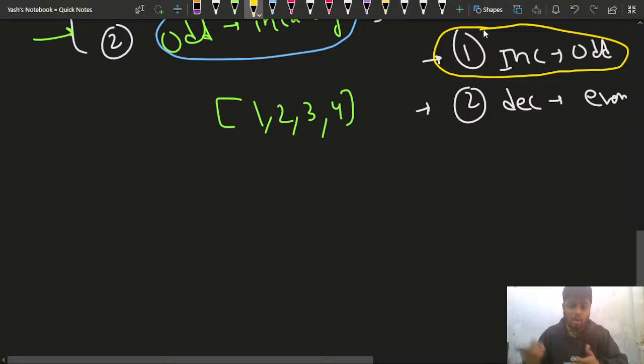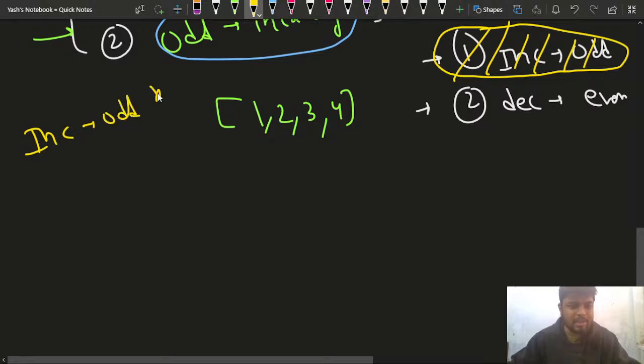Every element that is odd, I'll multiply it by 2. It is saying that whatever odd elements are there, you have to increase them, that is, you have to multiply them by 2. So whatever odd elements are there, I'll simply multiply them by 2, so that this particular operation is done. I have to increase odd elements, right? So I'll multiply all the odd elements by 2.